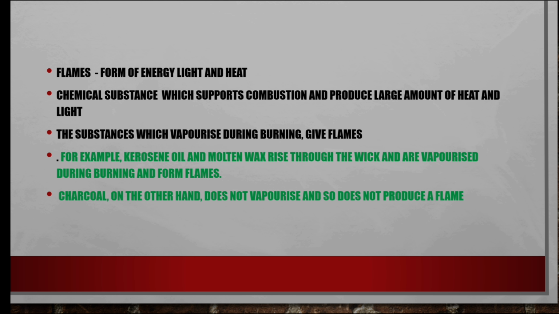For example, kerosene oil and molten wax vaporize during burning, so they give flames. On the other hand, you see charcoal, it does not vaporize. Not vaporizing means it does not produce any flame. Okay, which ones produce flame? Kerosene oil and molten wax. They produce flames because they are vaporized.